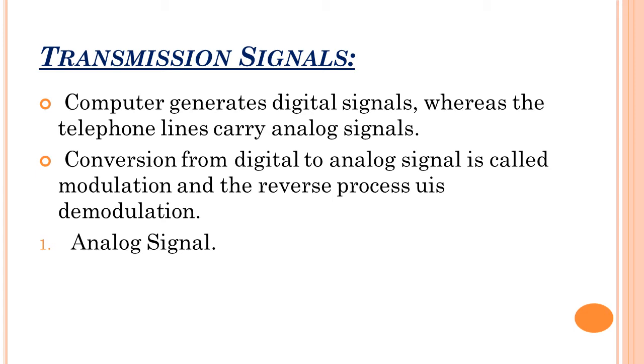First you need to know the meaning of analog and the meaning of digital. First is the analog signal. Analog signal means the data or the signal is continuously varying, like a wave. Fractional changes will be there. That is known as an analog signal. Next, the digital signal means the result or the data is either true or false, present or absent, 0 or 1. Like that, an answer is there. That is known as a digital signal.